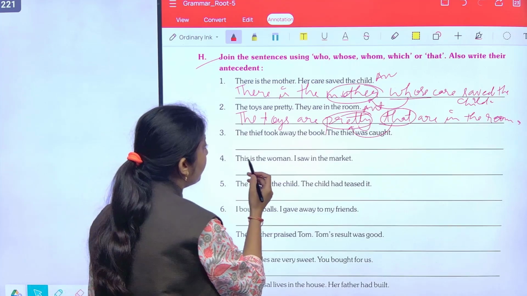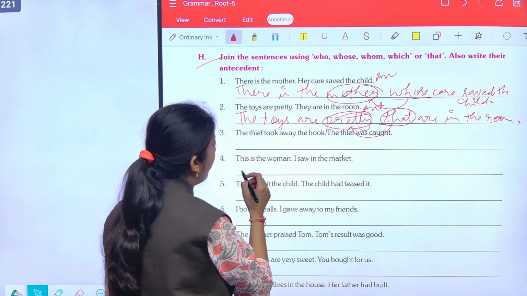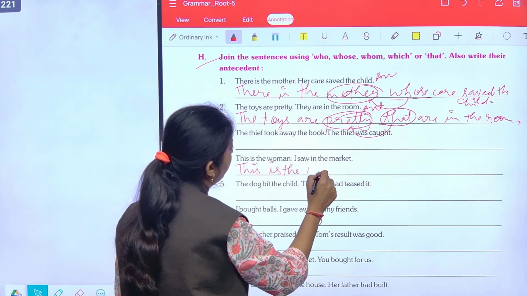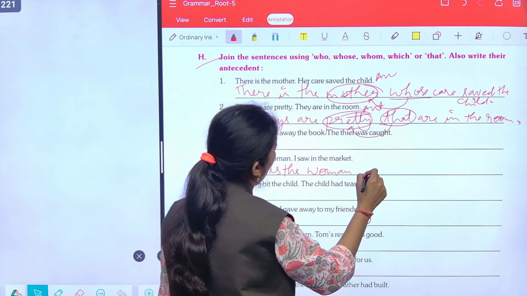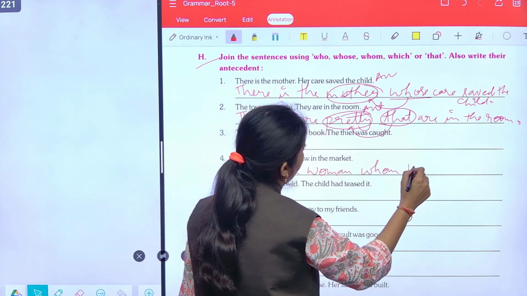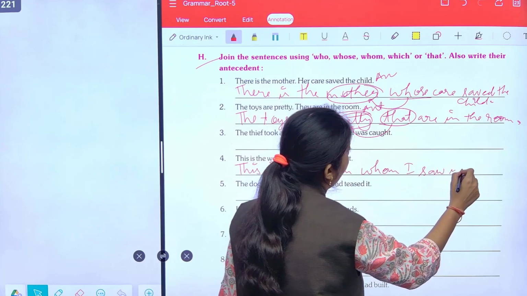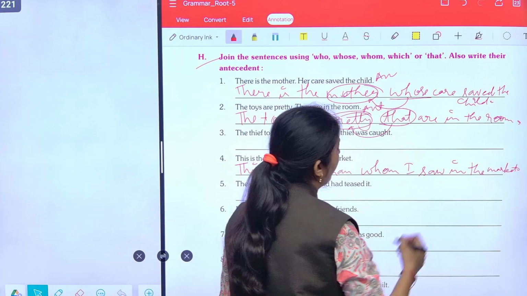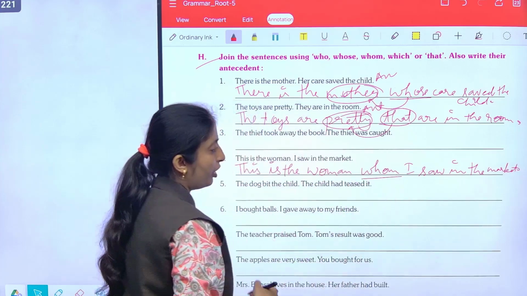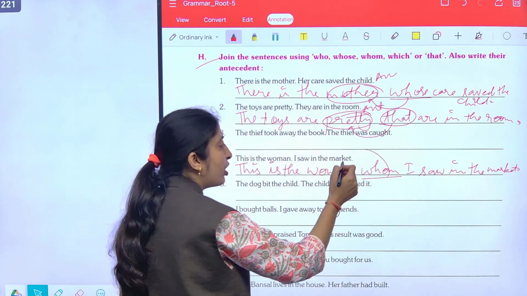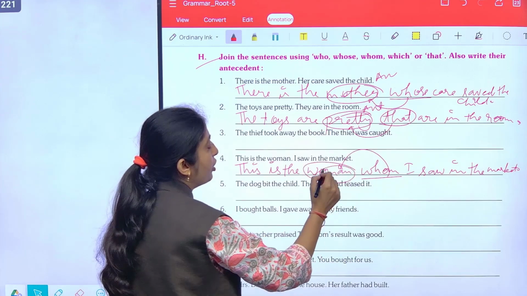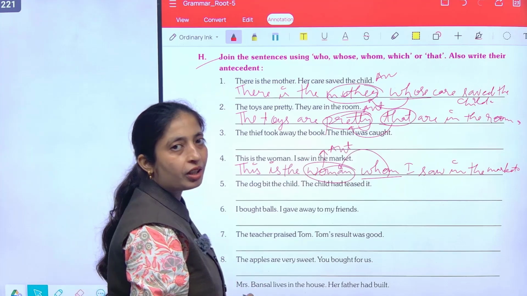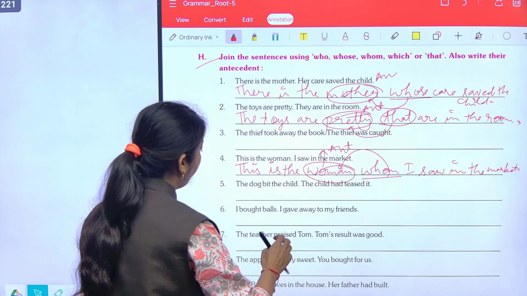Next, this is the woman I saw in the market. So this is the woman whom I saw in the market. So here whom is a relative pronoun and the word before a relative pronoun is the antecedent. So here woman is the antecedent. Now students, rest parts you will do in homework.